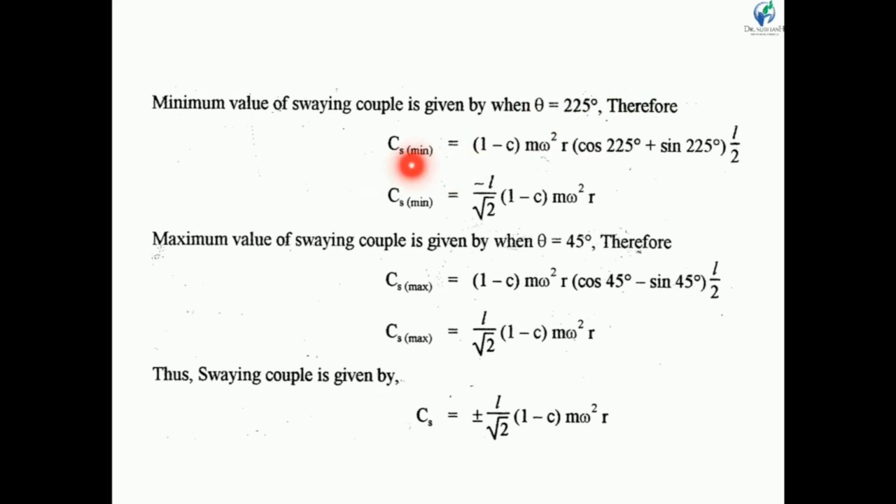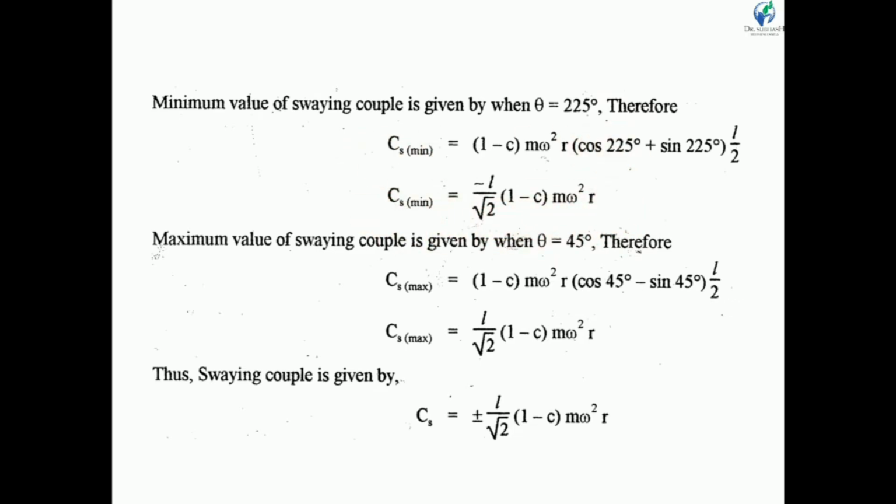So Cs min is equal to (1 minus c) m omega square r, cos 225 degrees plus sin 225 degrees, into L by 2. Cos 225 degrees is minus 1 by root 2, and sin 225 degrees is also minus 1 by root 2. So minus 1 plus minus 1 gives minus 2, and here also L by 2, so the 2 cancels. So we finally get Cs min is equal to minus L upon root 2 into bracket (1 minus c) m omega square r. So this is the minimum swaying couple.